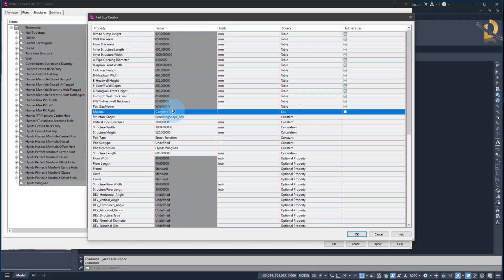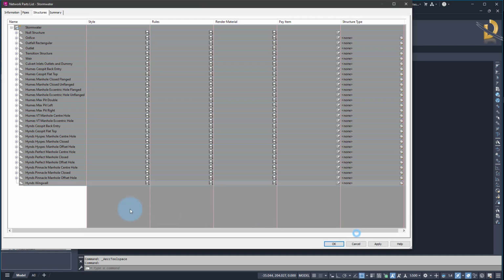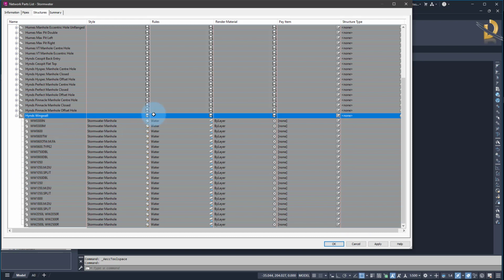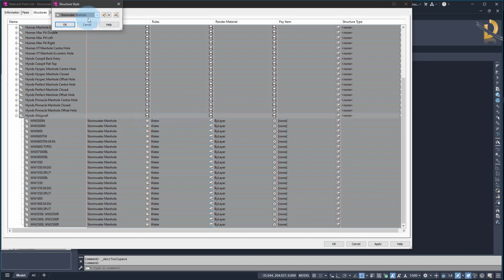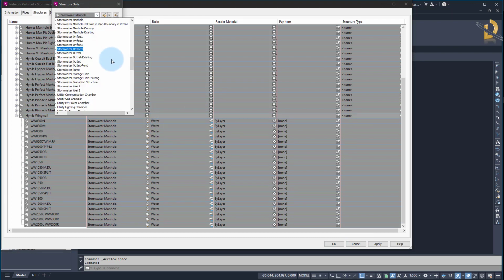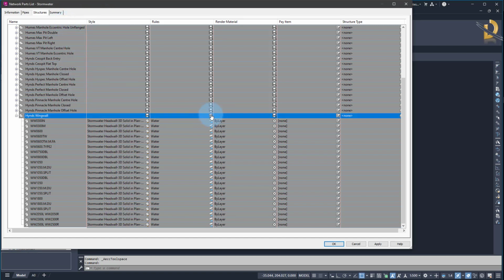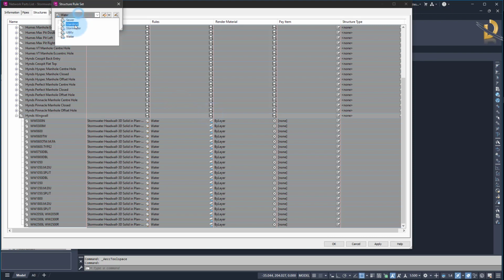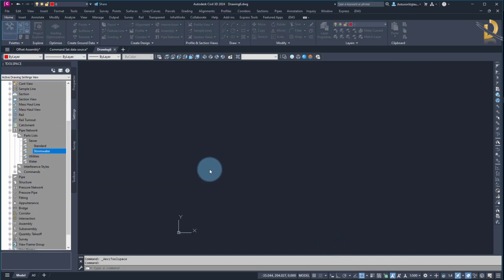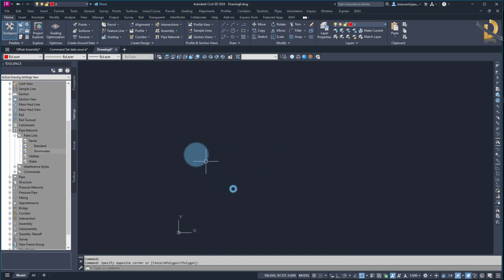You can specify whether you want to specify material as concrete or RC. Click OK, and then change the style to Headwall 3D solid. OK, and for the rules, stormwater. OK, OK, and now you can use those head walls for your design.